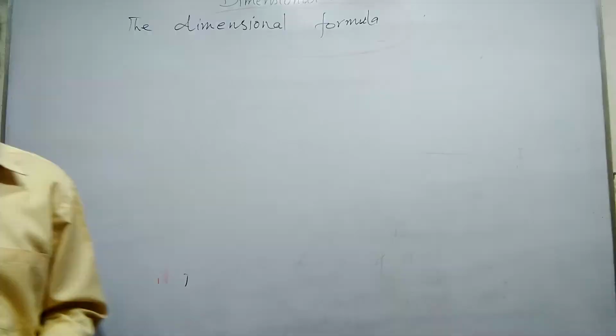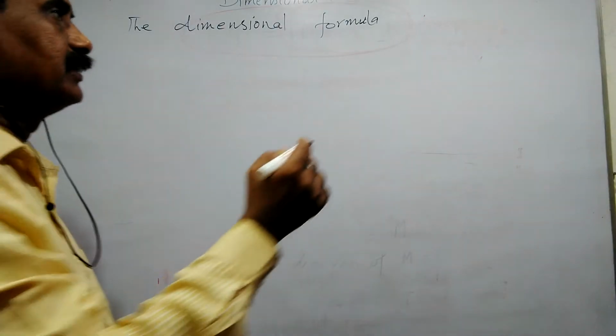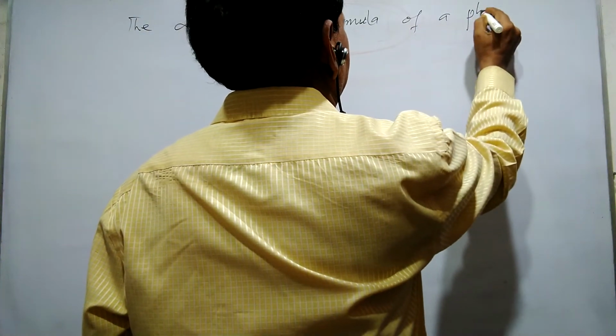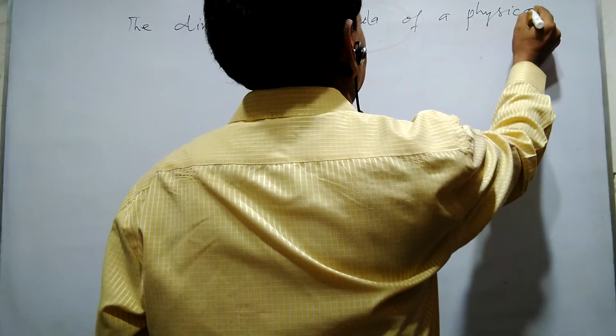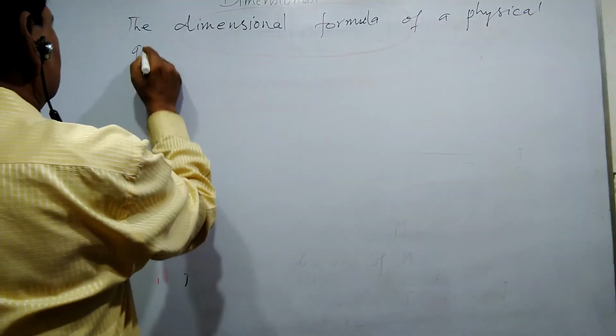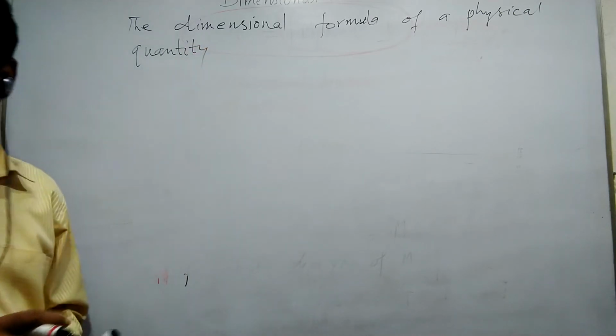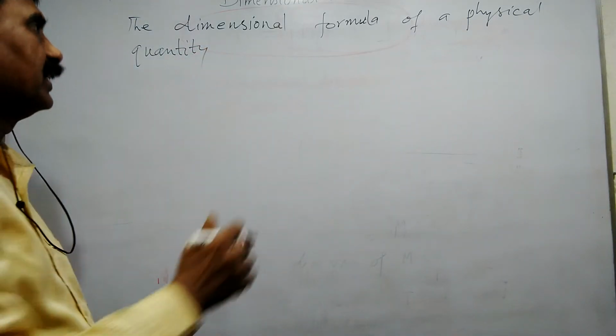The dimensional formula of a physical quantity can be obtained by